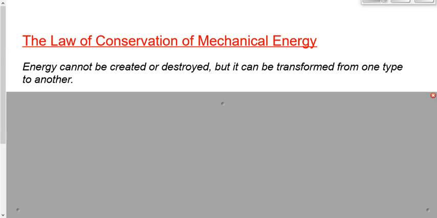Energy cannot be created or destroyed, but it can be transformed from one type to another. Potential to kinetic, or from kinetic to potential. Basically, it amounts to this. If something speeds up, it's potential to kinetic. If something slows down, it's kinetic to potential.